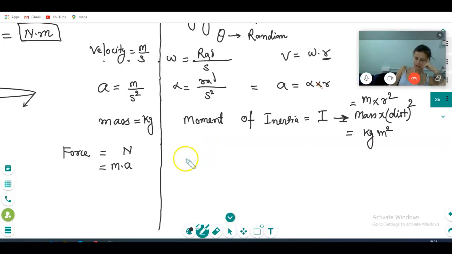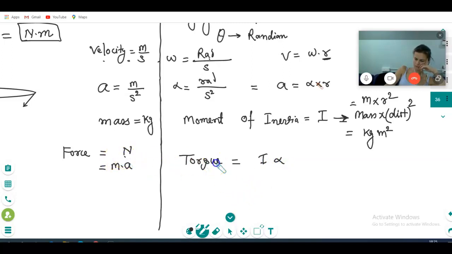Force in rotational motion is called torque. The name changed. So torque is moment of inertia times alpha, I times alpha. Is it clear?